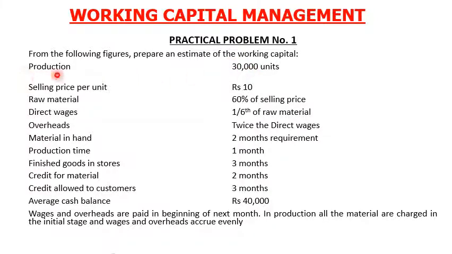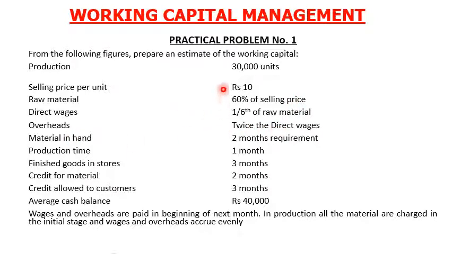In that, production is given as 30,000 units. It means in a year, you have to produce 30,000 units. Selling price per unit is rupees 10. Raw material per unit is 60% of selling price. Direct wages are 1/6 of the raw material. Overheads are twice the direct wages.